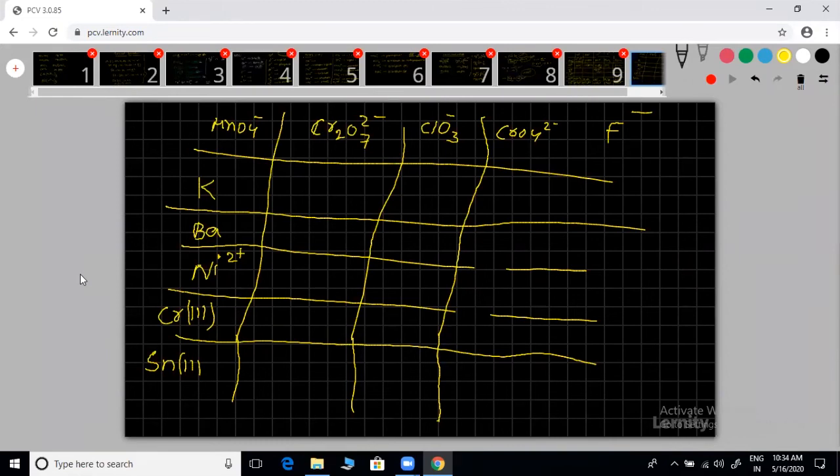I kept in bracket charges. Sn, how much is this? 2, sir. Sn2+ you can take, and chromium 3+. Roman letters we are indicating. You can try.